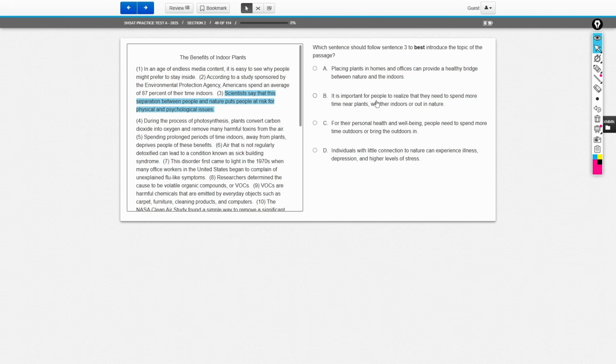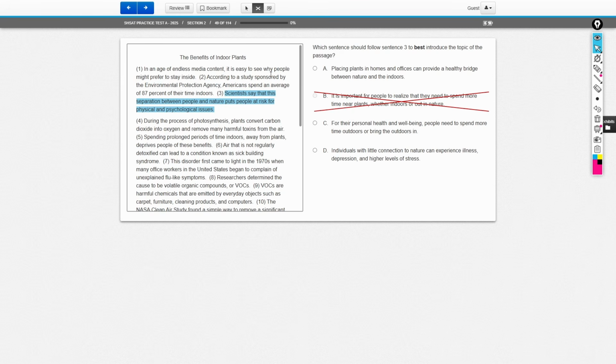B says it's important for people to realize that they need to spend more time near plants, whether indoors or out in nature. Now, I'm going to go ahead and eliminate this answer choice because the point of this passage isn't to get people to go outside, it's to get people to bring plants indoors. Nowhere in this text do they say we should all go outside, right?